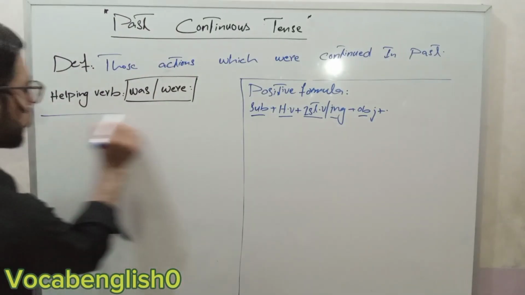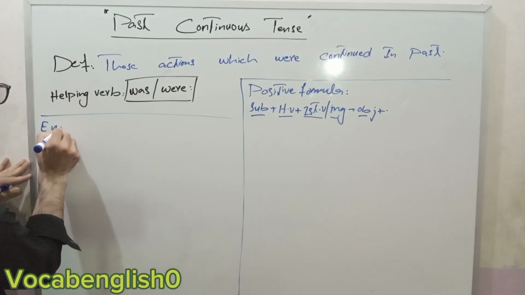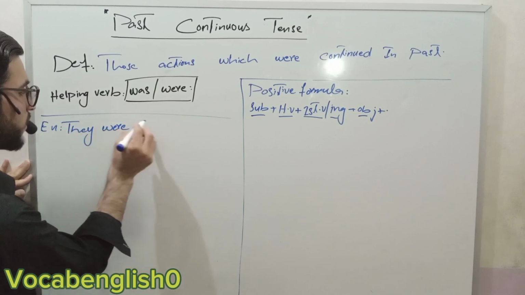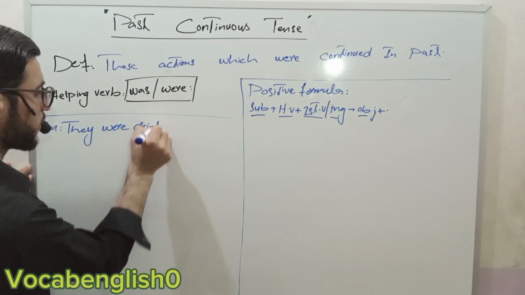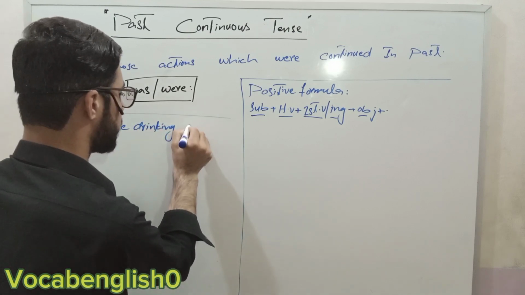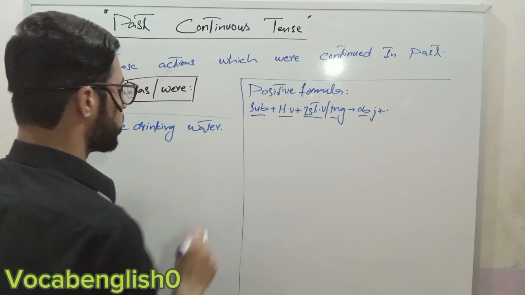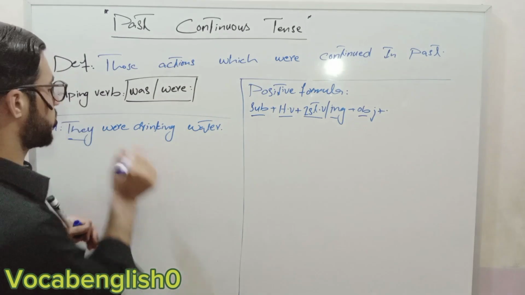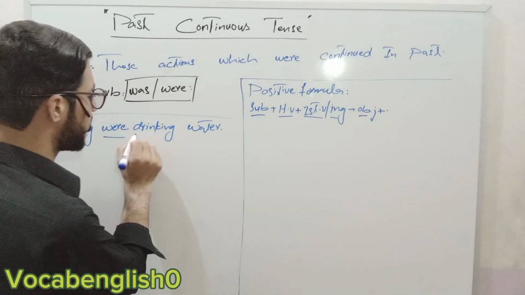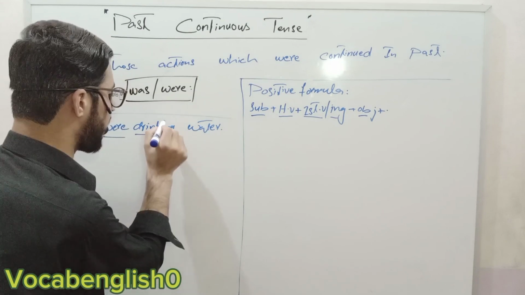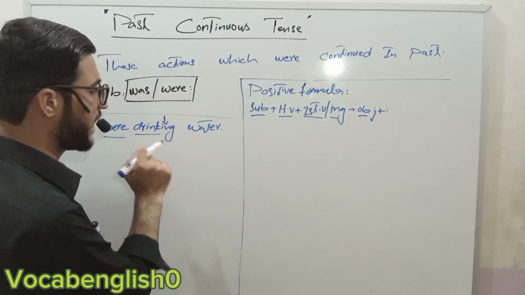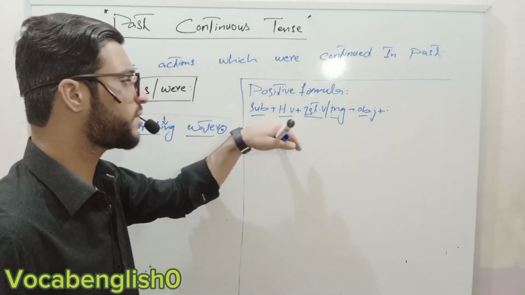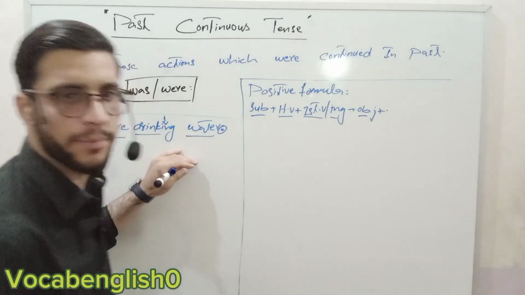The next is the example. What is the positive example? They were drinking water. This is our subject. What is our helping verb? The drinking is our first form verb with ing. After that object, then full stop is there. So it was the positive formula and this is the positive example.